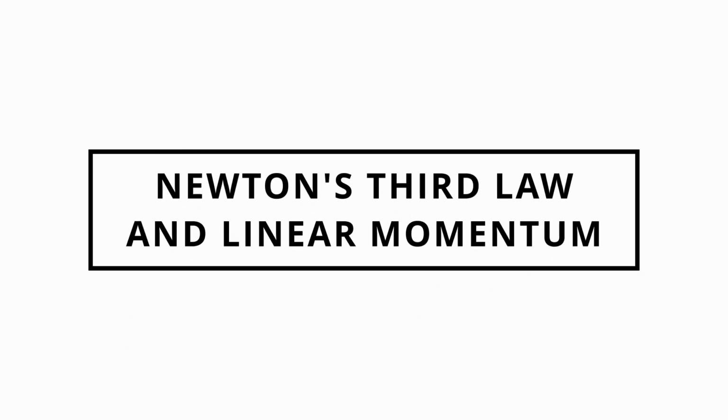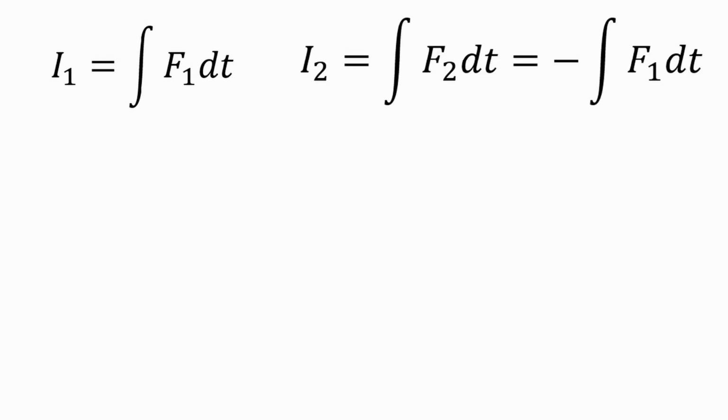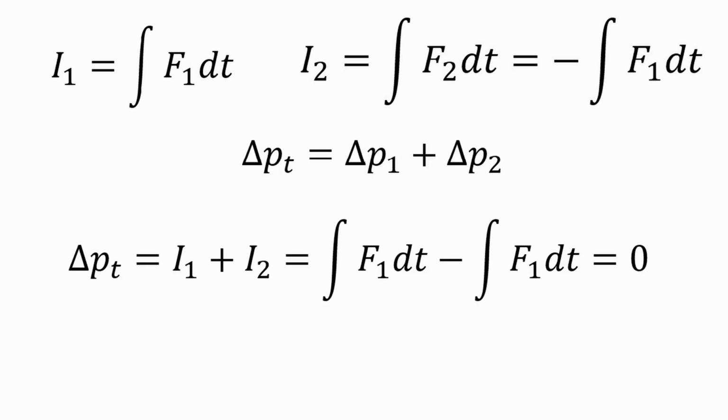Newton's third law states that for every action there is a reaction of the same magnitude and opposite direction. Therefore, for particle 1 or object 1, the impulse exerted by force 1 is. For particle 2 or object 2, the impulse exerted by the reaction force F2 is. Defining the total linear momentum for both particles or objects as. Then we can write. When considering both objects together as a system, the total change in momentum is zero and independent of the reference frame used.